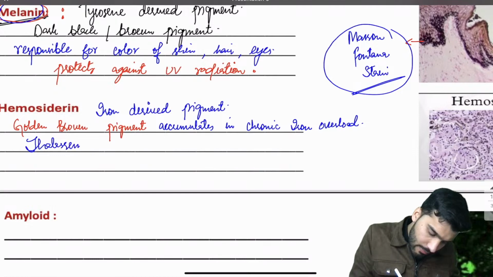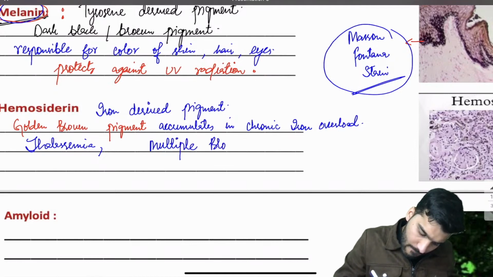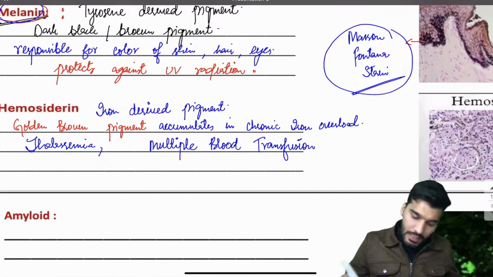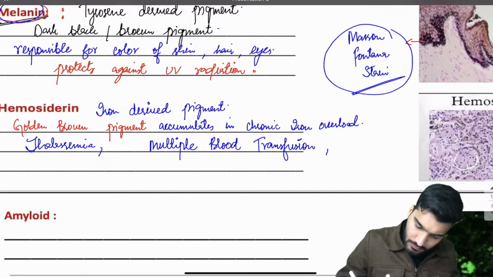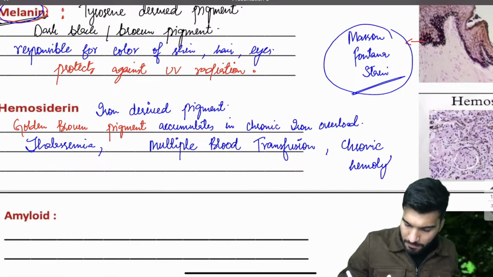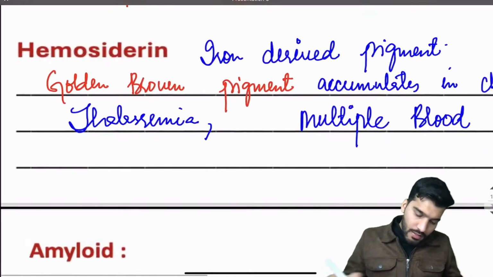We can have thalassemia, okay, or a patient having multiple blood transfusions, or a patient having chronic hemolytic anemia. Okay, remember the name of the stain.